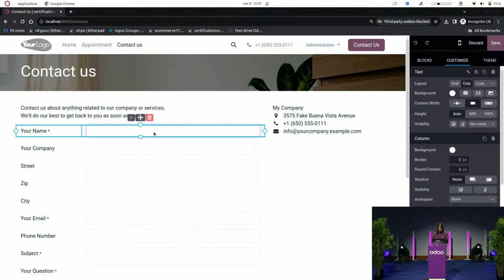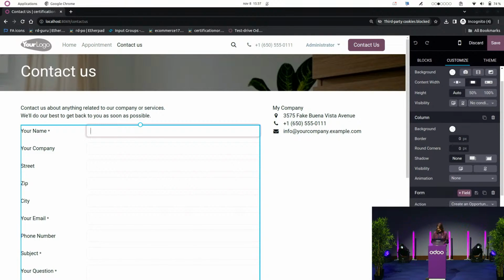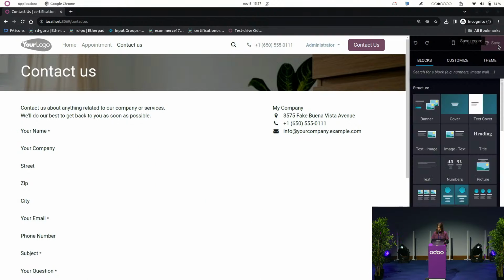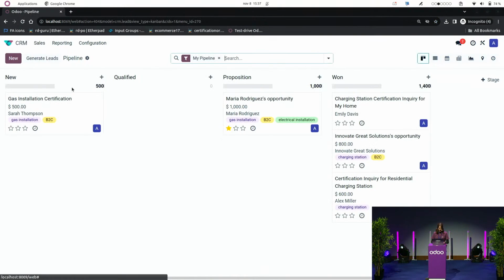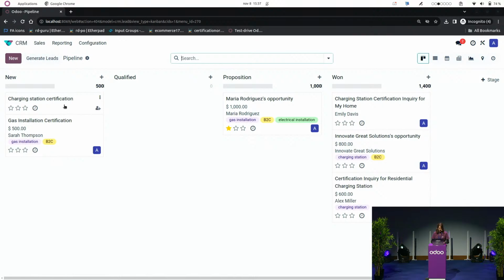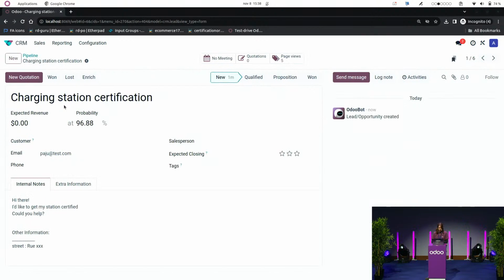So you just have to click on your form and you can add as many fields as you would like according to your needs. What's interesting here is that you can see that an automatic action has been generated based on that form. So here you can see that from the website, I'd like to create an opportunity in my CRM pipeline each time a customer is filling in that form. So I'm going to save that.